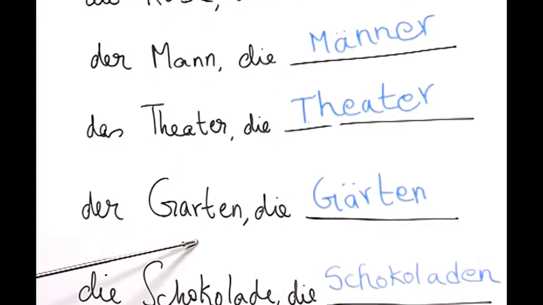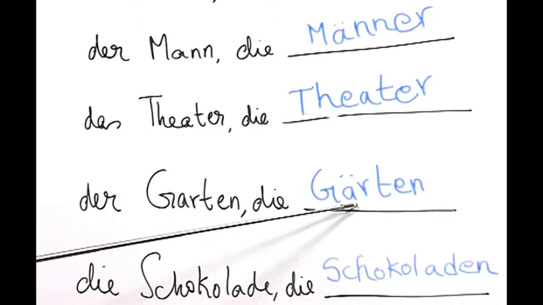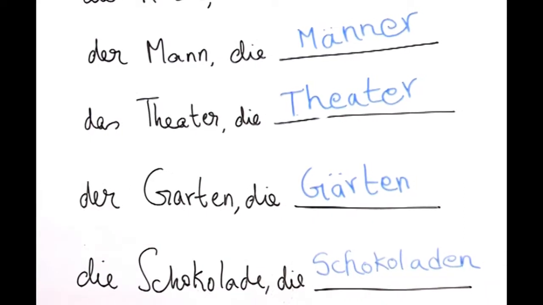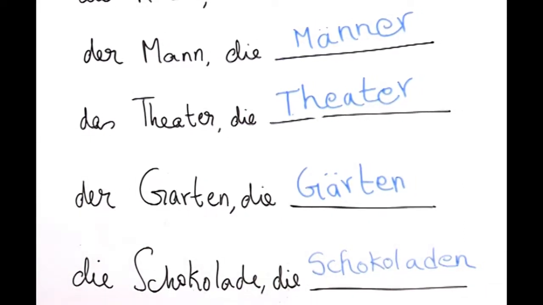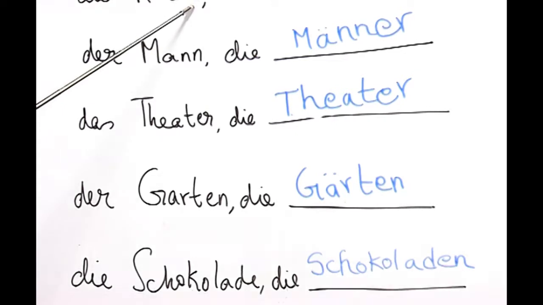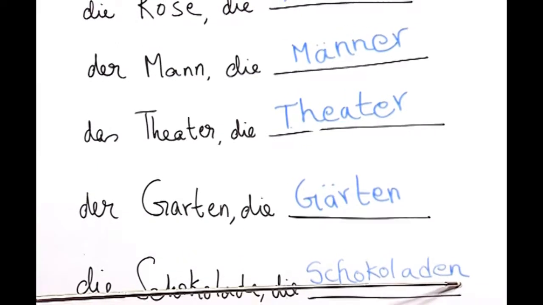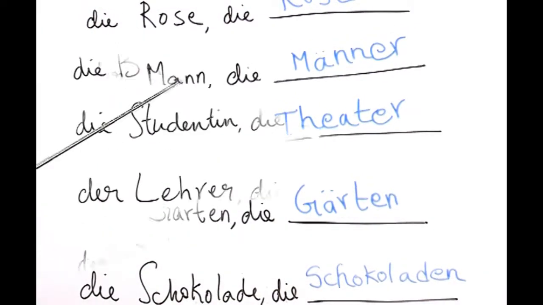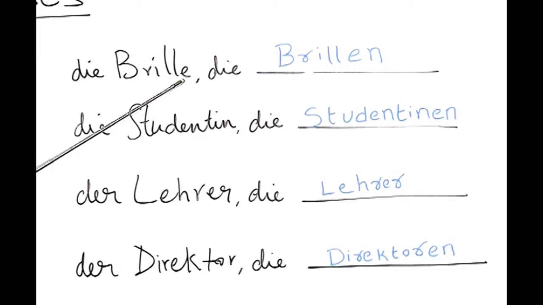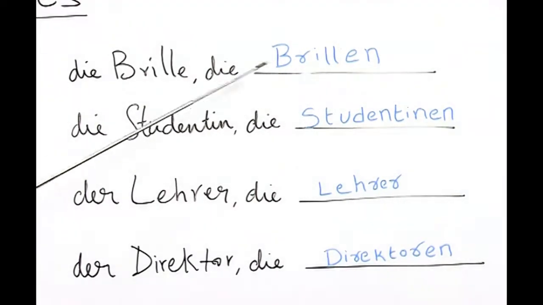Der Garten, which is similar to the English garden. Here as you can see, the plural form has got an A umlaut, which is the right answer. Die Schokolade, die Schokoladen. Schokolade, as you know, is chocolate. Here like the noun die Rose, the ending is also E, therefore, it has the plural ending N, which is the right answer. Now, we have a similar noun die Brille, which means spectacles. Here the ending is E, the plural form therefore has the ending N, which is the right answer.